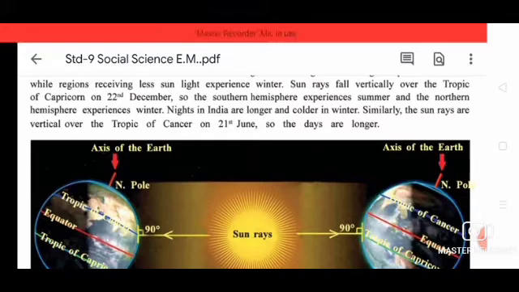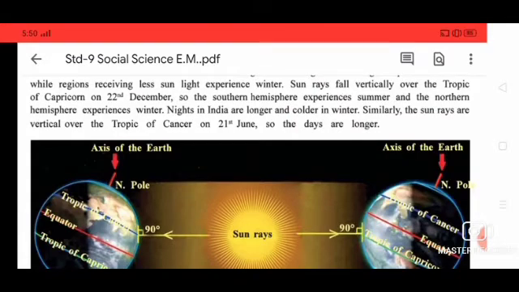Nights in India are longer and cold in winter. Similarly, the sun rays fall vertically over the Tropic of Cancer on 21st June. You can underline that one.